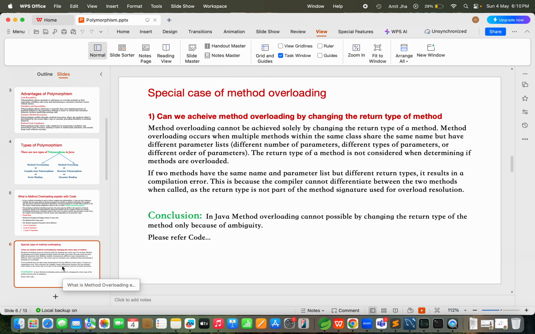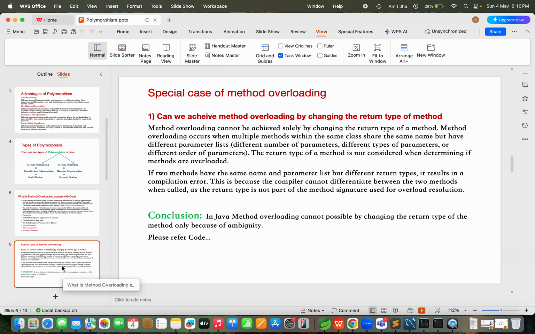Then, a special case of method overloading. This is also one of the most important things we need to understand. Can we achieve method overloading by changing the return type of a method?